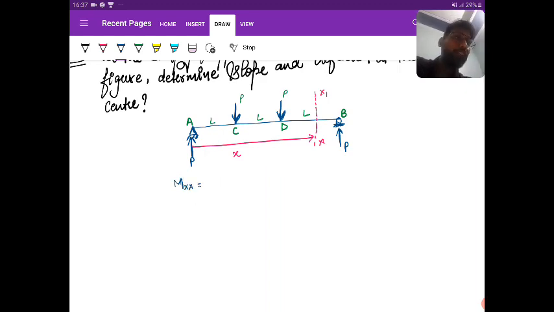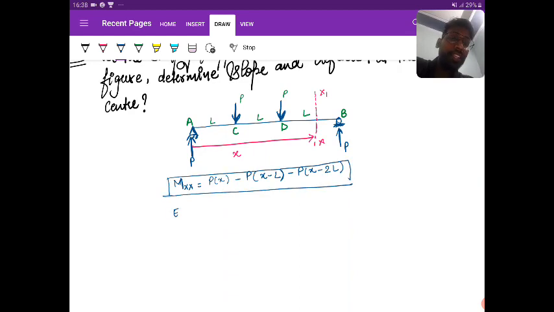Left to right, clockwise positive, anti-clockwise negative. So first the point load acting at A, that is P into H since it is clockwise, minus P into (H minus L), minus P into (H minus 2L). Right, so this is your M_H equation.